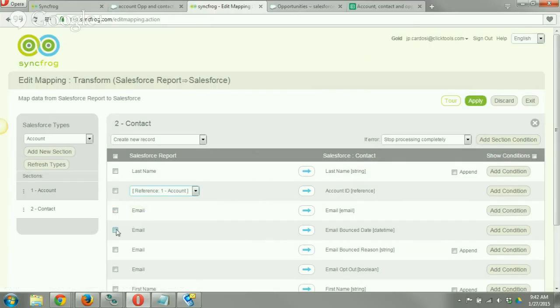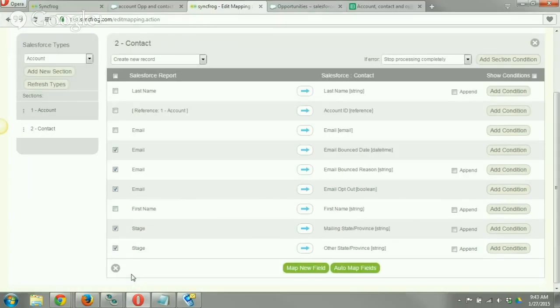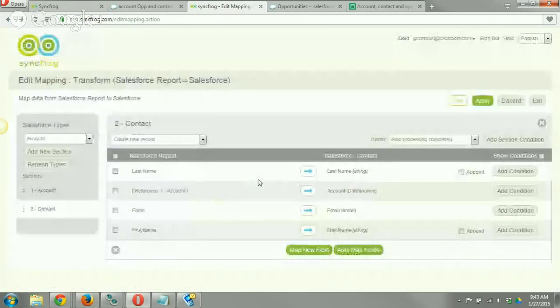Now I'm just going to go through and delete things that I don't need. So this was duplicated, obviously. I only need one email field. First name field was done right. Stage is not right. Stage is not right. And we'll click on the red X. All right, so we have our contact being created.